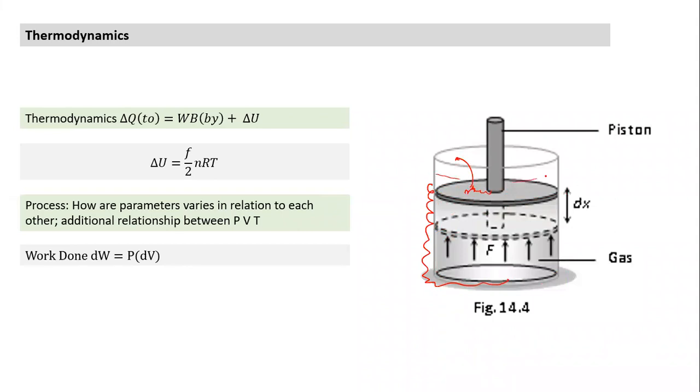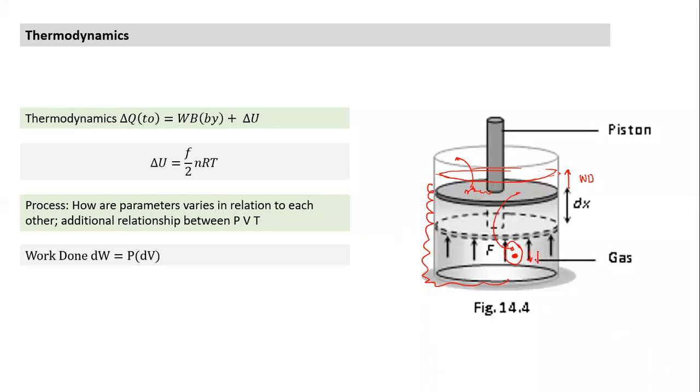In terms of energy, what is happening? Where has this work done energy come from? It has done some work. Where has this energy come from? From the internal energy. So what has happened? Some part of the internal energy, the kinetic energy of all the molecules together, has been transferred here. So what will happen to internal energy if some internal energy has been converted into work done? Internal energy will decrease. And what does decrease in internal energy mean?